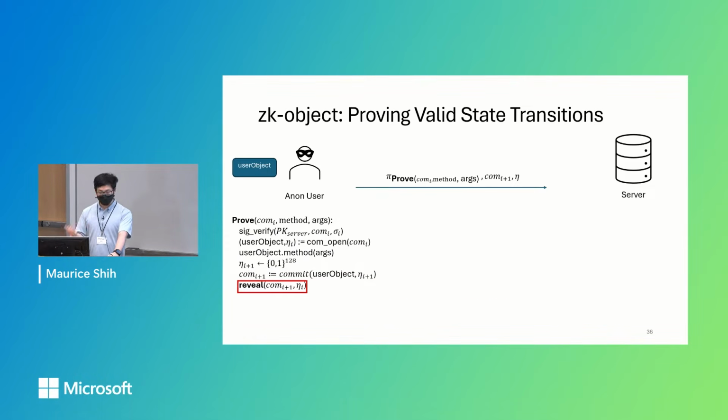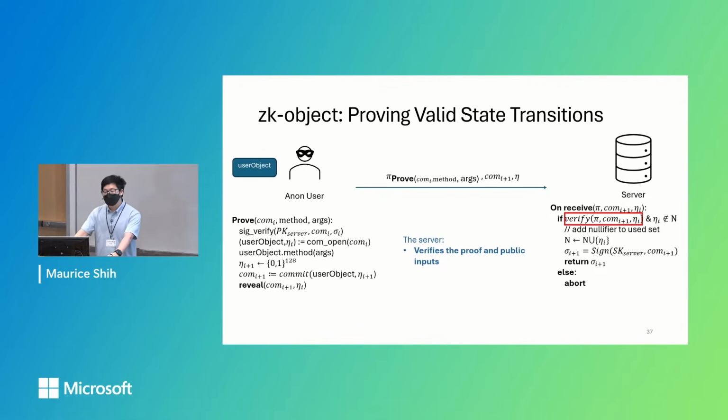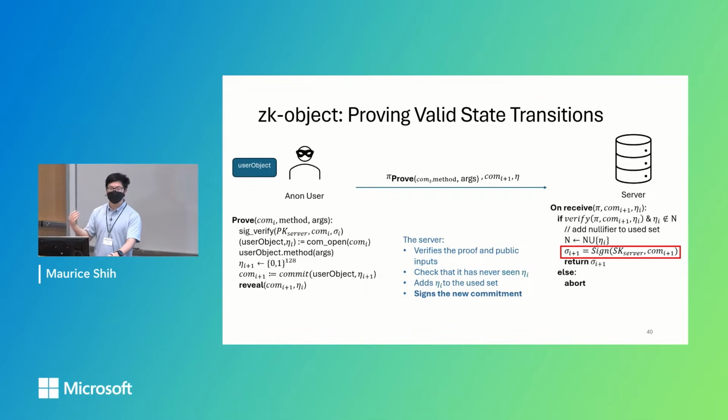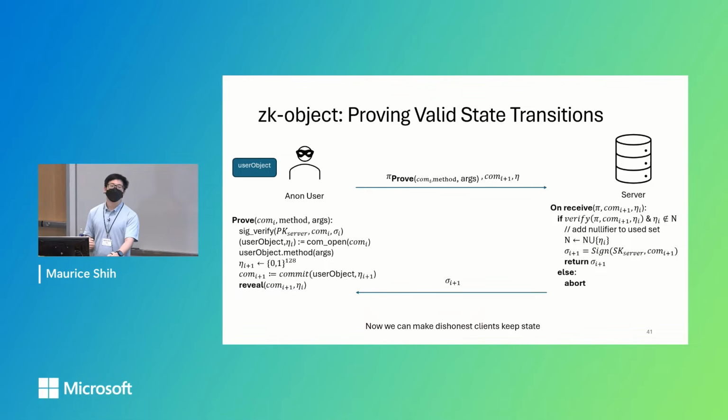It'll create a ZK proof, send it over to the server, along with the new commitment and old nullifier. And on receiving this, the server will first verify that the ZK proof is valid, check to see that the nullifier has not been seen before, and add that nullifier to the seen list. And now, since all these checks have passed, it means it was a valid state transition from a previous valid state. So everything checks out. So then it'll sign on the new commitment, showing that it's valid, and then send it back to the user.